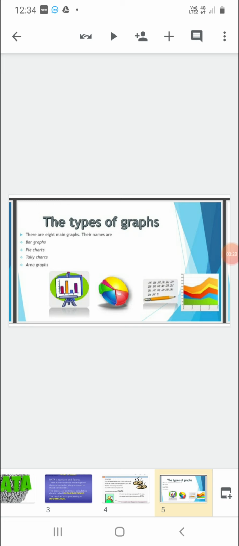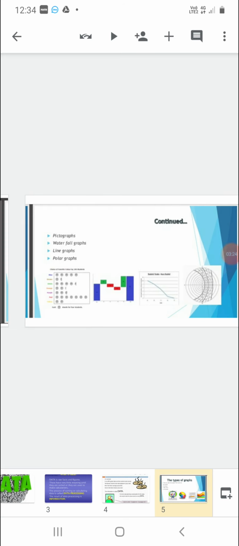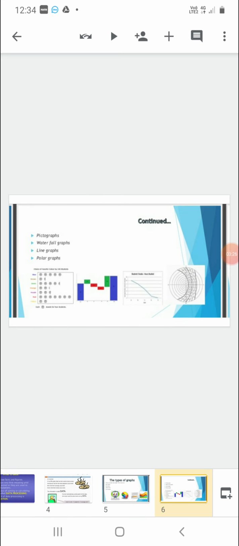Then area graphs, which you will study at a higher level. Then pictographs, already done, the graphs which we use to represent the data by using pictures. Then next is waterfall graphs. Next is line graphs, which you will study in this class as well as in your next class. Then polar graphs. So these are the 8 graphs.